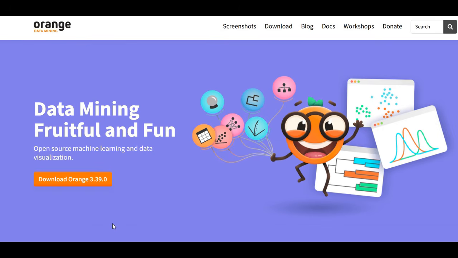It has a user-friendly visual interface. It offers a simple drag and drop workflow. It is ideal for beginners who want to learn machine learning without writing code. It has a wide range of widgets. It contains widgets for data import, data processing, data visualization, data modeling, and data evaluation.